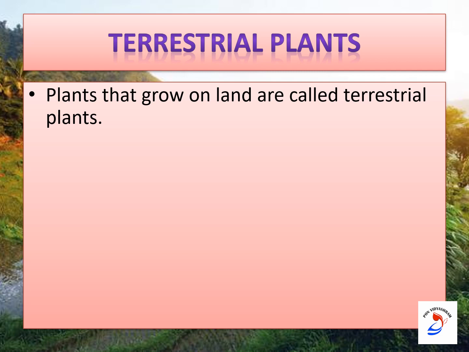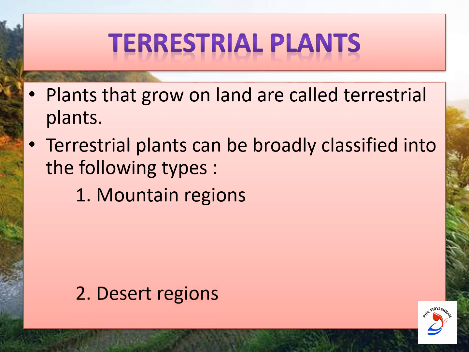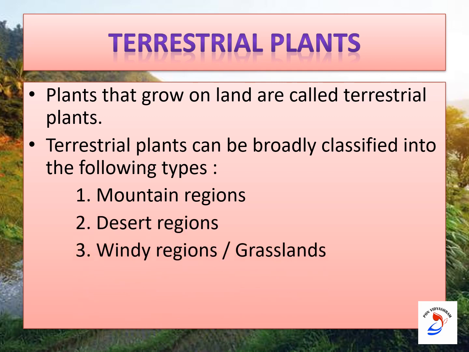Terrestrial plants can be broadly classified into five major types: plants in mountain regions, plants in desert regions, plants in windy regions or grasslands, plants in marshy regions and plants in plains. These are the five groups of terrestrial plants.